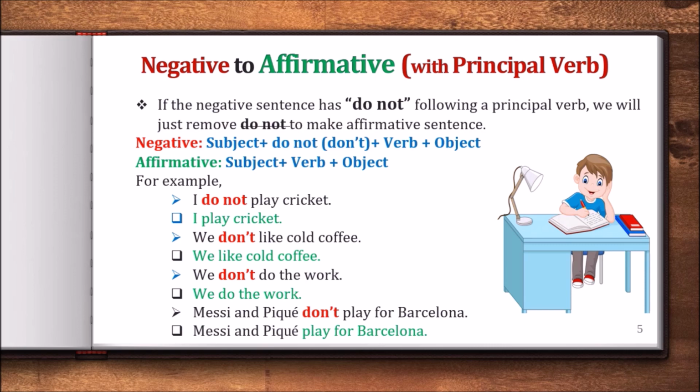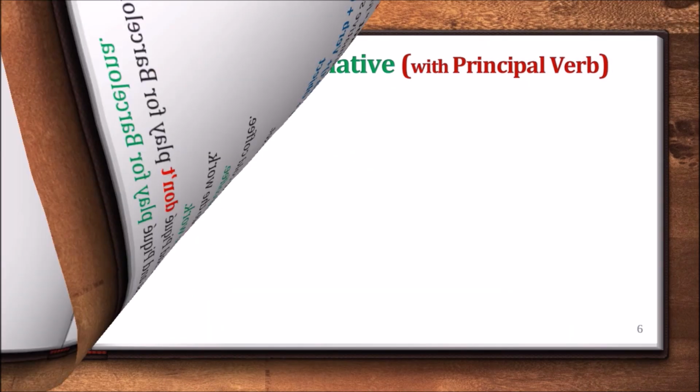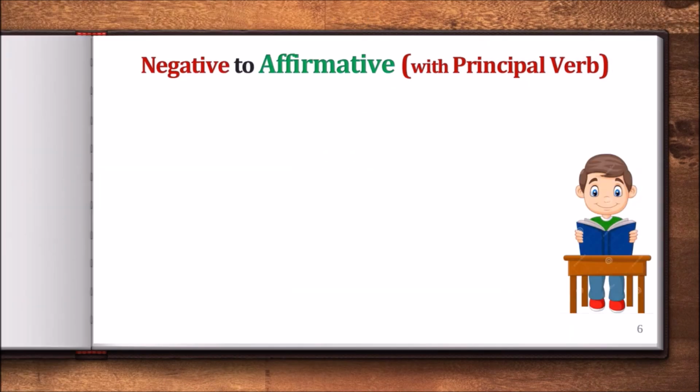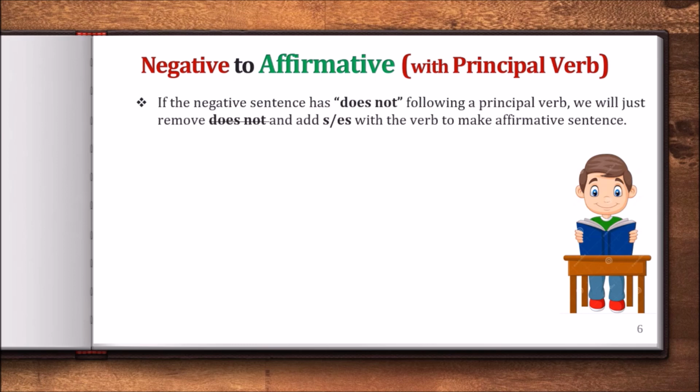Now let's move on to the next rule. Well, if the negative sentence has does not following a principal verb, we will just remove does not and add s or es with the verb to make an affirmative sentence.